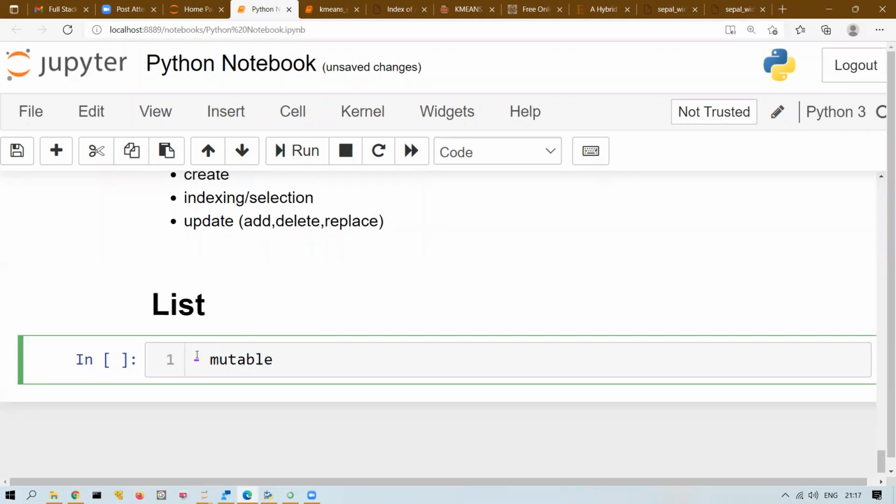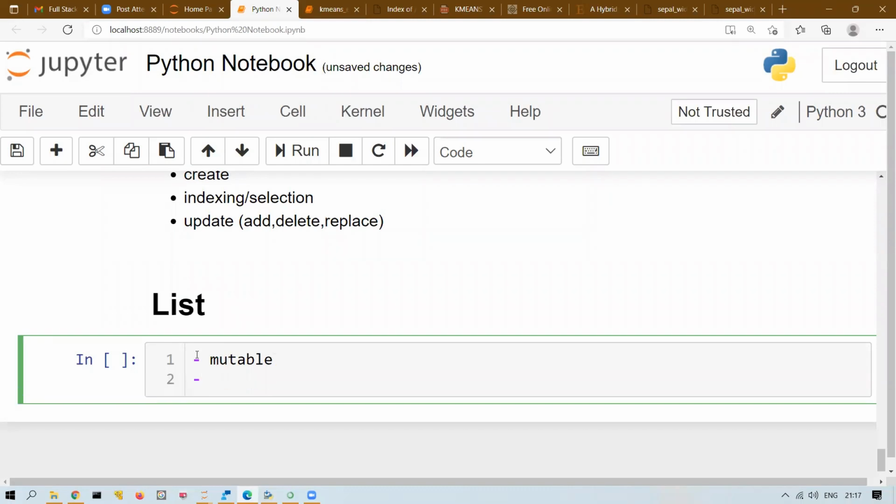Non-changeable. Editable. Changeable. Yes. So mutable means changeable. Once we create a data structure, or once we create a list, we can change it. We can update it. Update in the sense I can add an element, delete an element, replace an element. All of this change I can do. That's why it is mutable. We will see how to do it, but this is mutable.